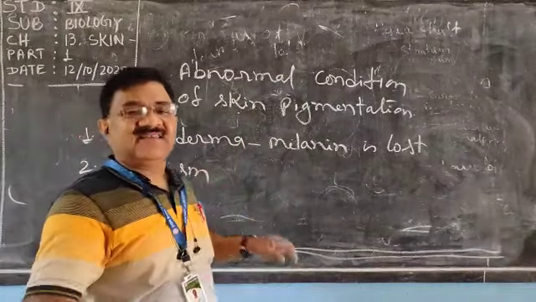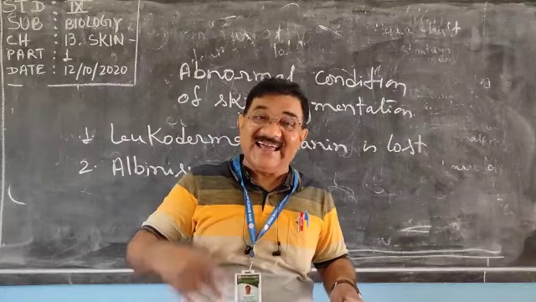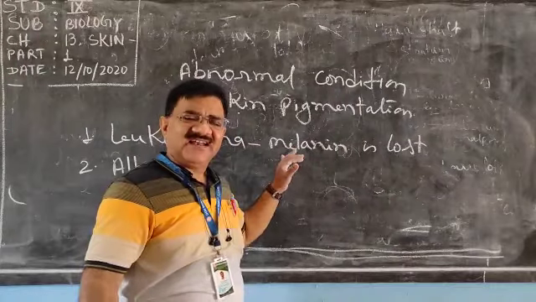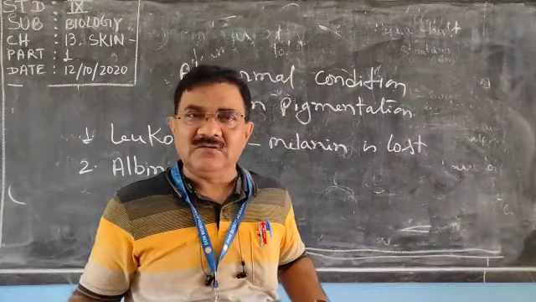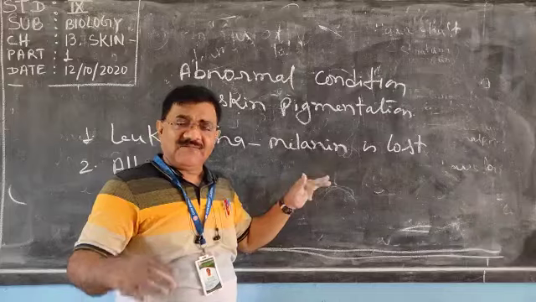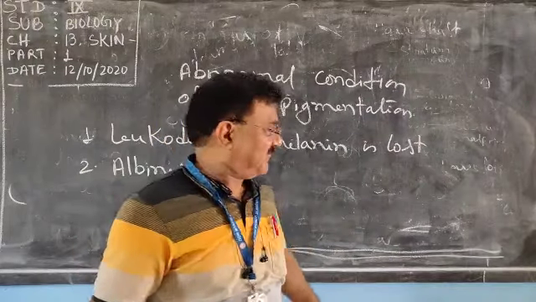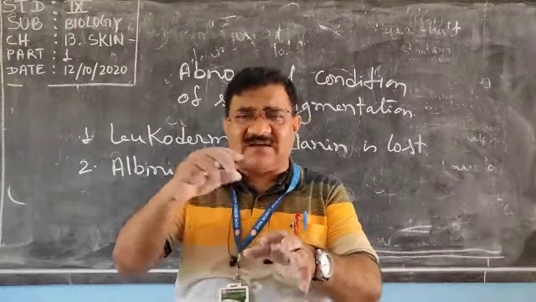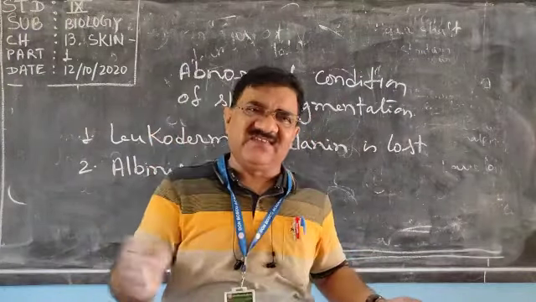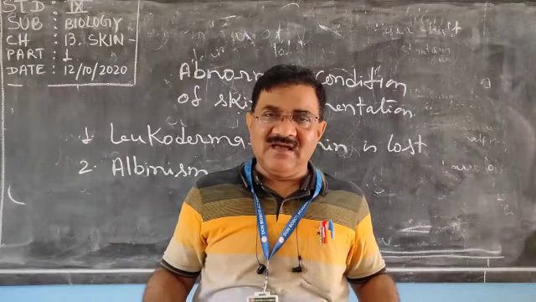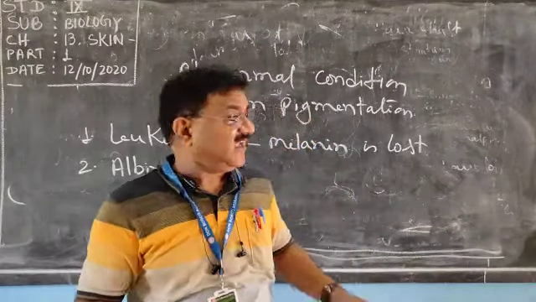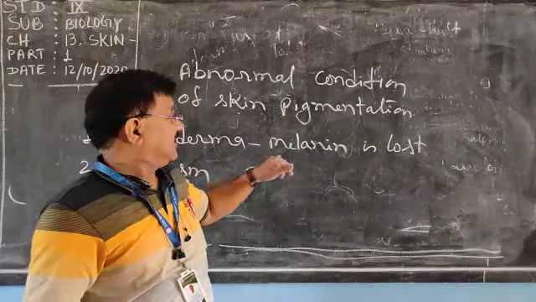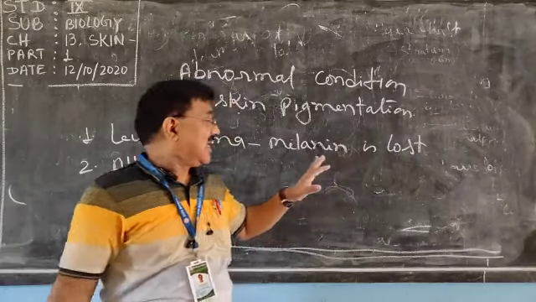It is not hereditary, it will not be transferred to the next generation, neither is it communicable. So there is nothing to worry about if you have a friend suffering from leukoderma. Just the melanin from some part of the skin is lost, and naturally it will not look nice, but that condition is called leukoderma.